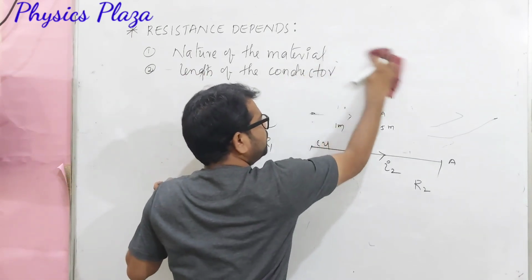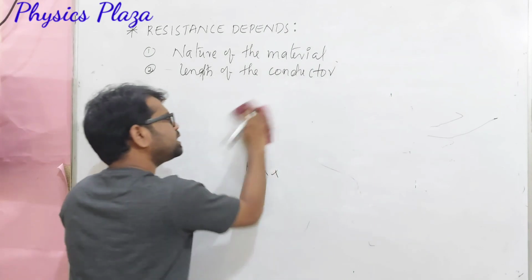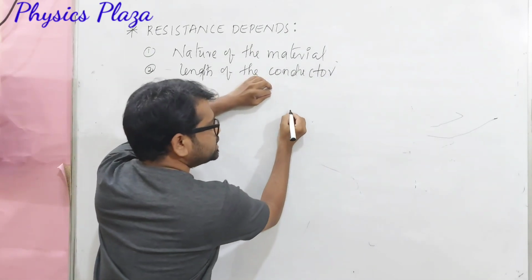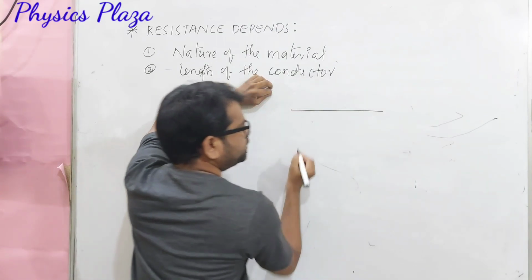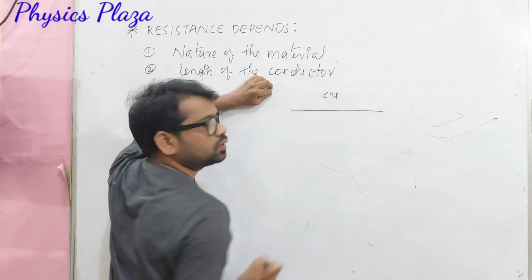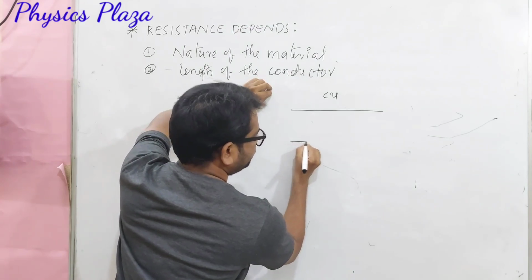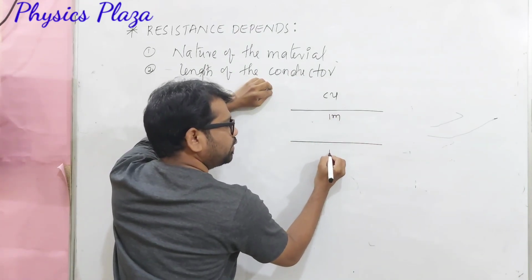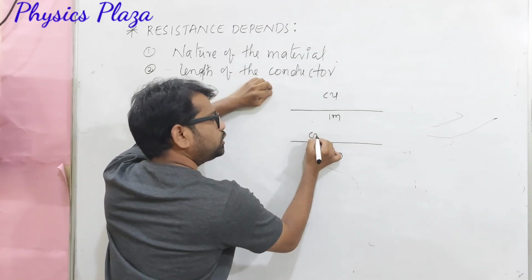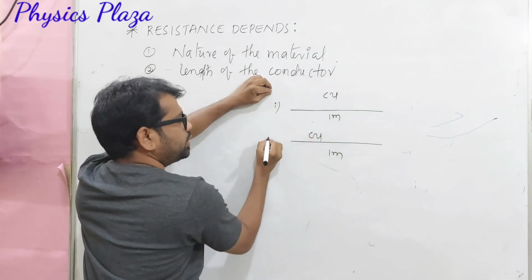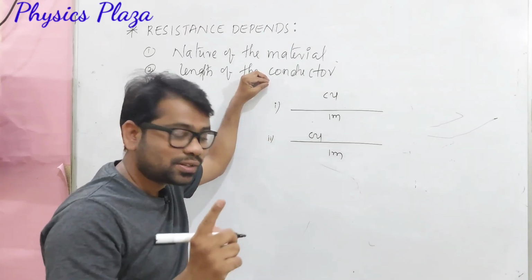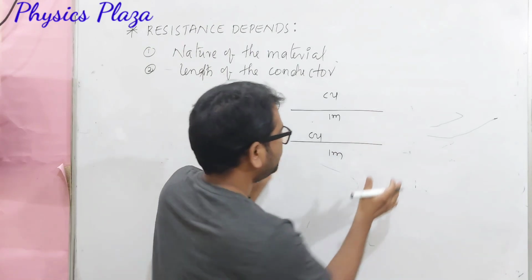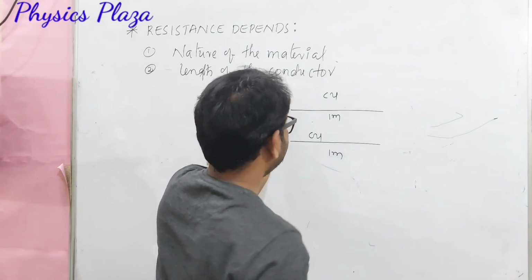Fine. Children, now let us consider two copper wires. Here is a copper wire and here is one more copper wire. Now it is 1 meter length only, here 1 meter length only, and both are copper wires. So let us say the first copper wire and the second copper wire. Try to understand it, children. It is very important. Both are made up of copper, and the lengths are also the same.